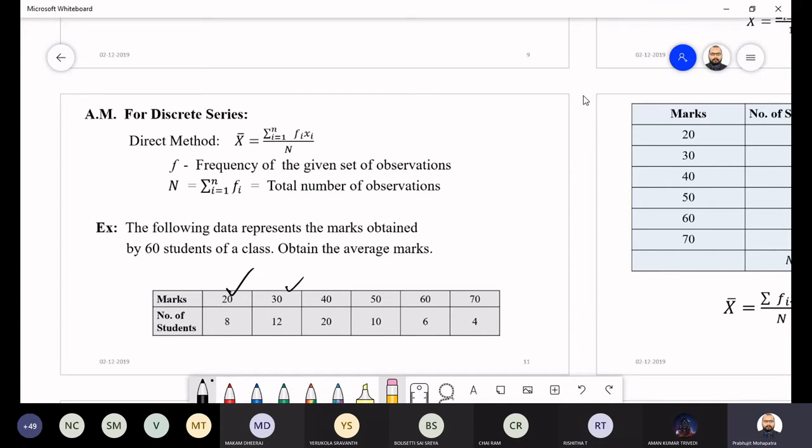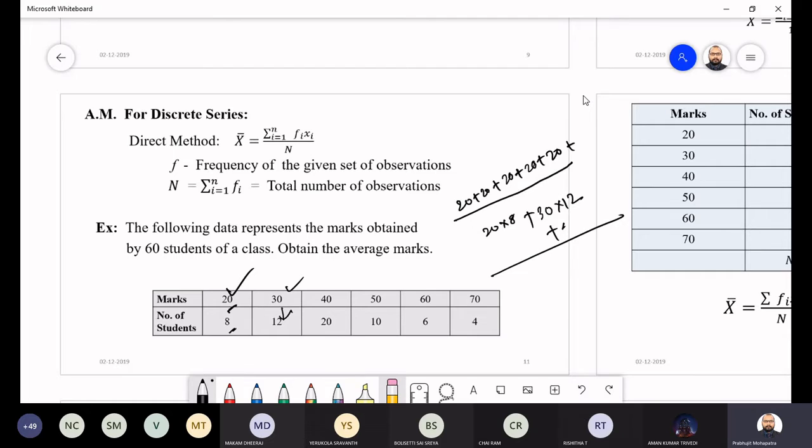So what you have to do is just multiply. In the traditional way, you would add 20 eight times, and 30 twelve times, a very lengthy process. So instead of adding 20 eight times, you just multiply 20 into 8. Similarly 30 is repeating 12 times, so instead of adding 30 twelve times, you just multiply 30 with 12. Similarly 40 twenty times, 50 ten times, 60 six times, 70 four times.